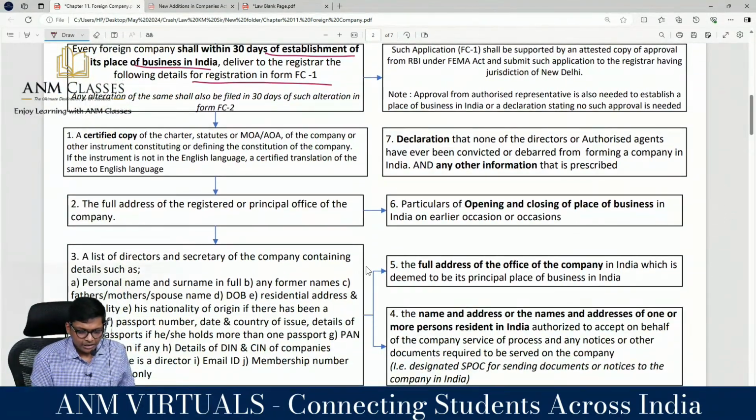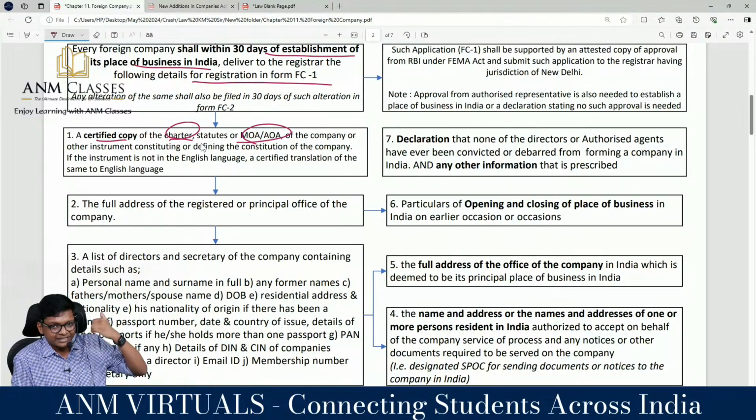Look at this. A certified copy of MOA, AOA. Charter means what? Charter document. In abroad countries, they don't call it MOA, AOA. They call it charter of the company. Chartered accountant. Official royal charter. The charter of the company. That will be in which language? Apple means US, English. Let's say Mercedes-Benz in Germany. It will be in German.